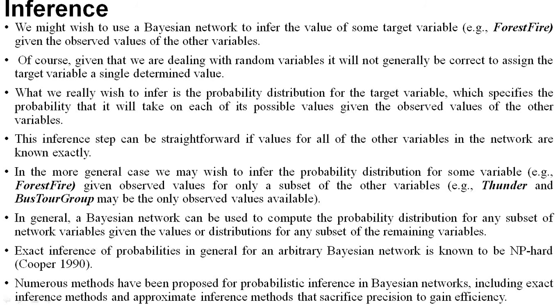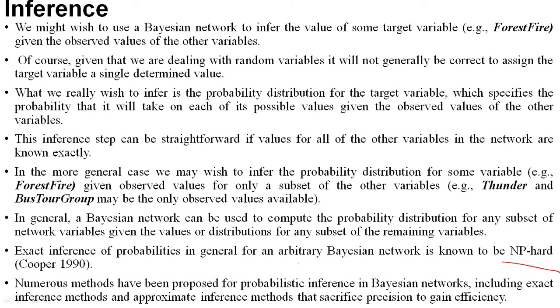In general, a Bayesian network can be used to compute the probability distribution for any subset of network variables given the values or distribution for a subset of the remaining variables. This is very important here. Given the values of other variables, I can predict the values of some other variables present in the network. But this problem is NP-hard.